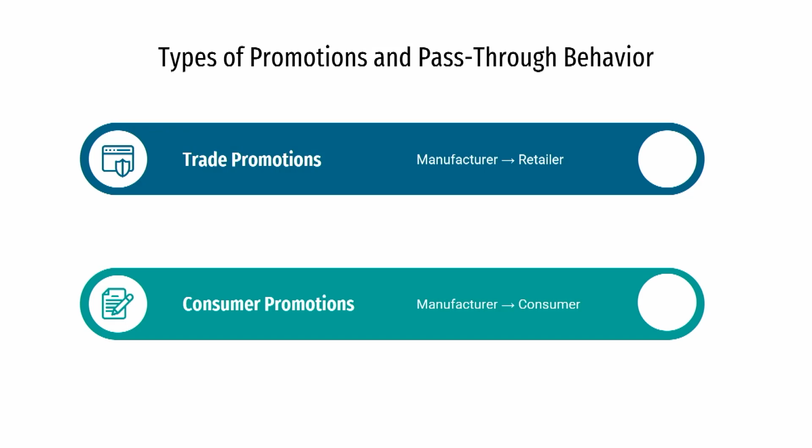And consumer promotion is something which is directly extended to the consumers. So, the intermediaries will have a lesser role in mediating the promotion. In case of trade promotion, the intermediary will have full control of mediating the promotion, but in case of consumer promotion, intermediaries will have a negligible role.